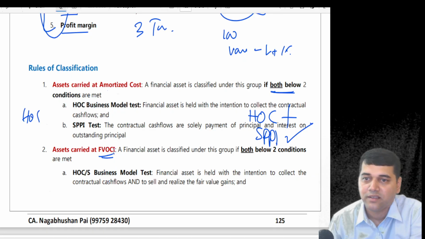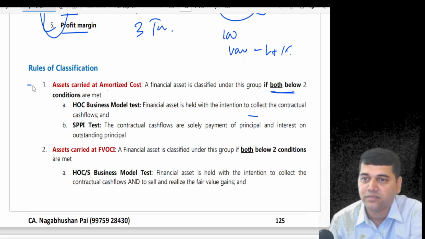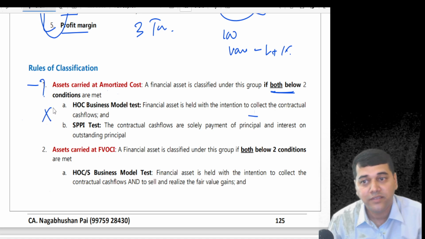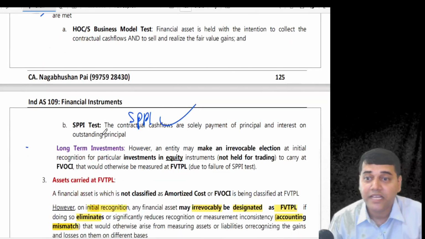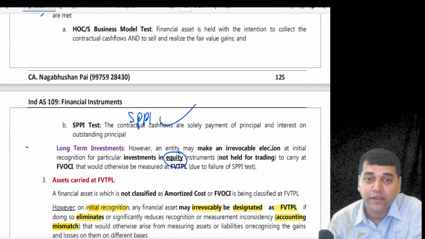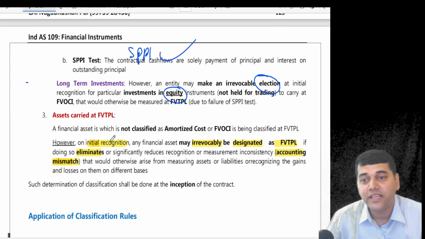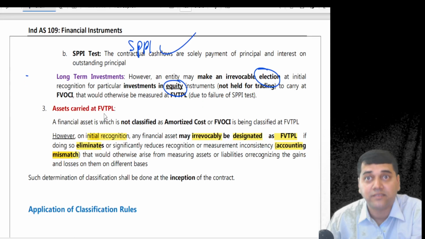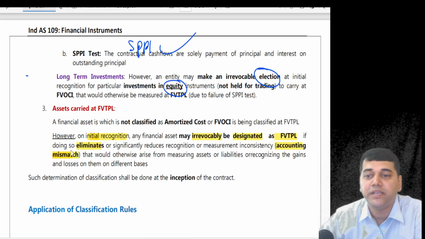No. Is there any option given to me under the heading called OCI? Yes. For an equity instrument, I am given an option: what would have landed in P&L, I can make it OCI. Is there any option given in FVTPL? Yes. Whatever would have landed anywhere, you can bring it into FVTPL to meet the accounting mismatch.